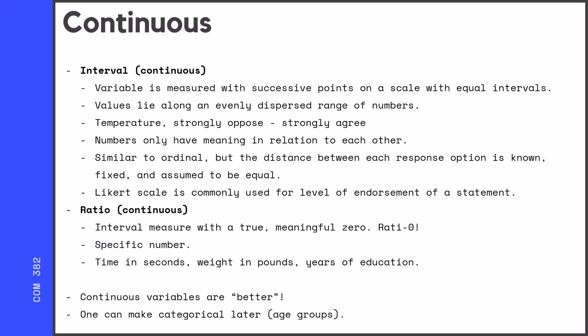When we're coming up with operationalizations, continuous variables are better. You can always make categories later. So for example, if you were measuring people's age, just ask them how old they are. If later you want to categorize people from 18 to 25, 26 to 30, whatever, you can do that later. But start with the most information you possibly can, and that is a continuous measure.